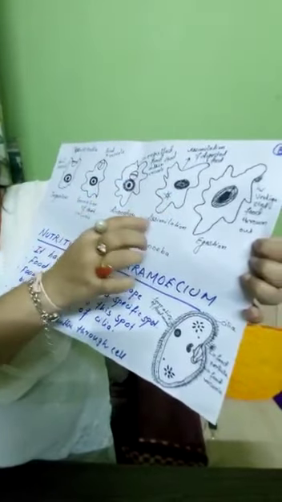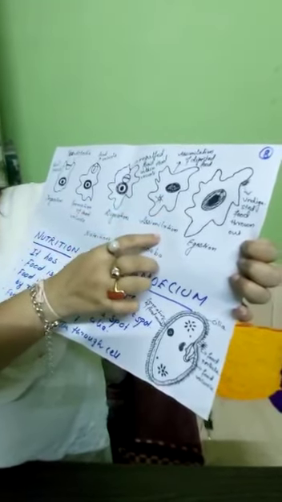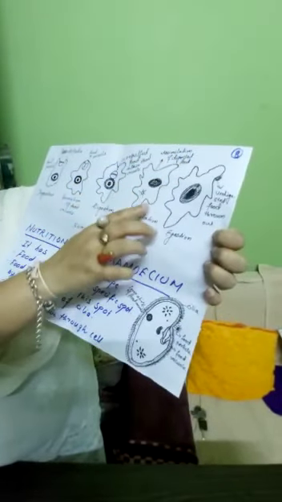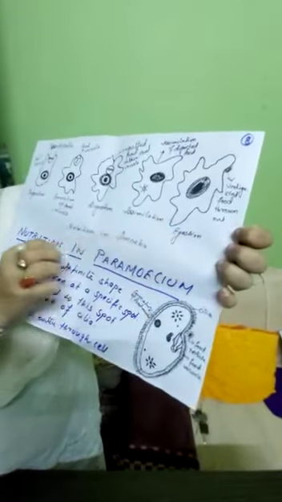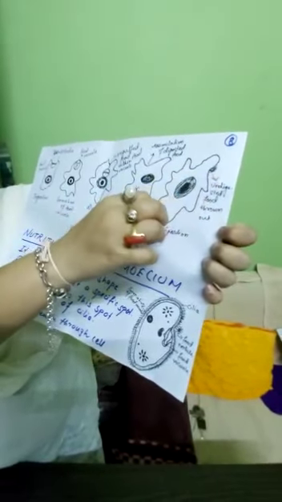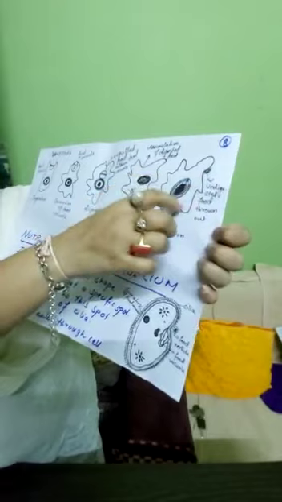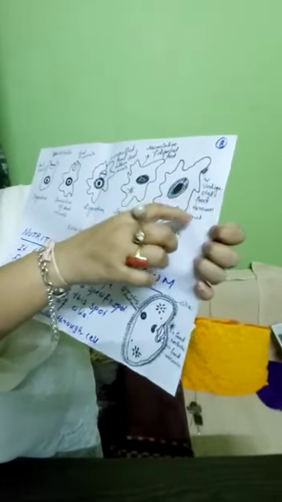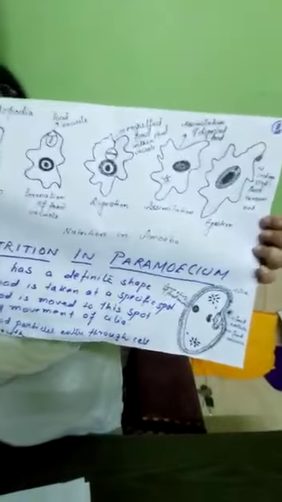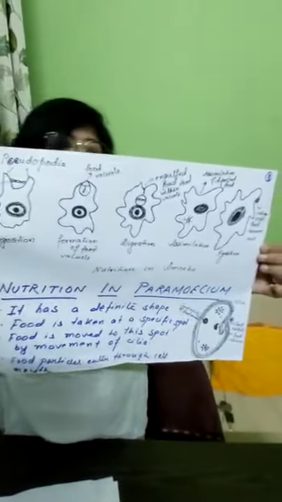So the next step is assimilation. The assimilation of the digested food particle is going on, and the last step is egestion. See, from the body surface, the undigested food has accumulated and it is thrown out from the body. So these 5 steps are the diagrams of nutrition in amoeba.